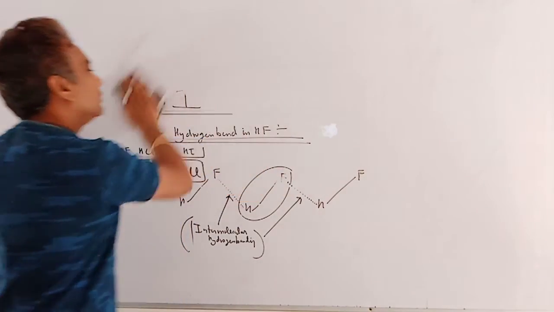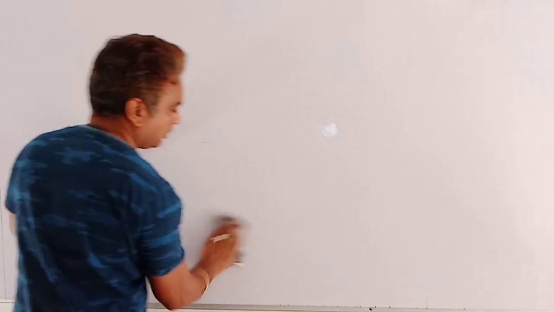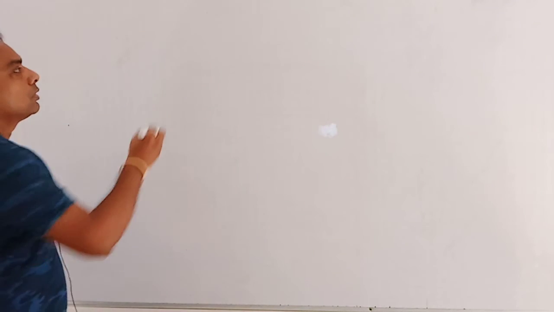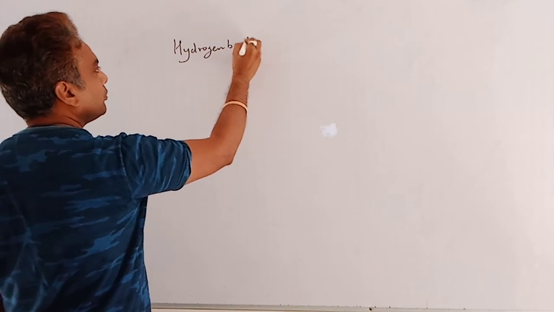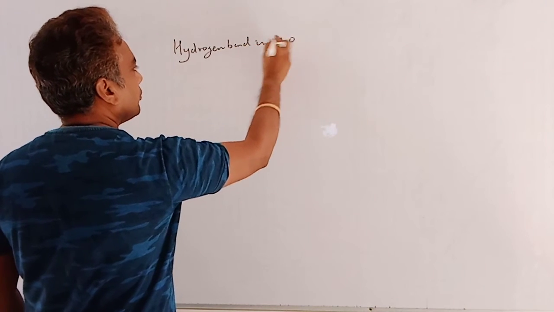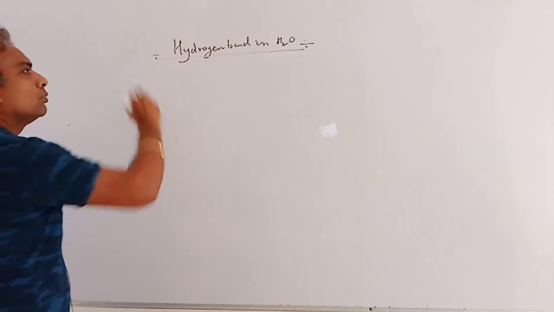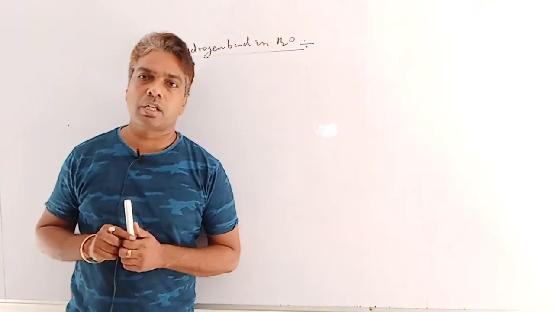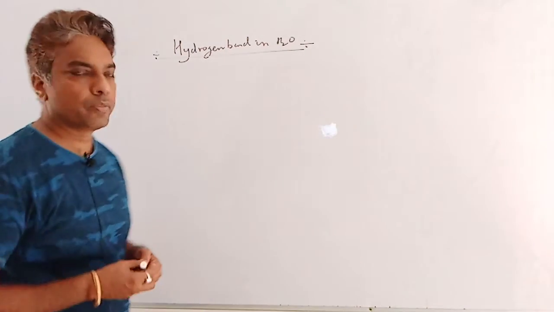Now, hydrogen bond in H2O. In the case of H2O, one H2O molecule is surrounded by four different H2O molecules by hydrogen bond.